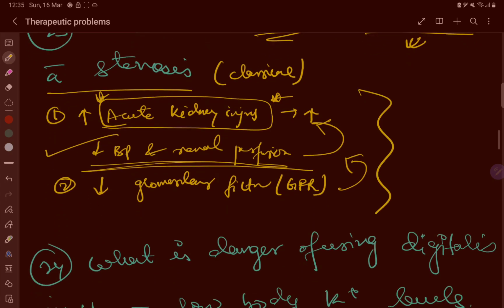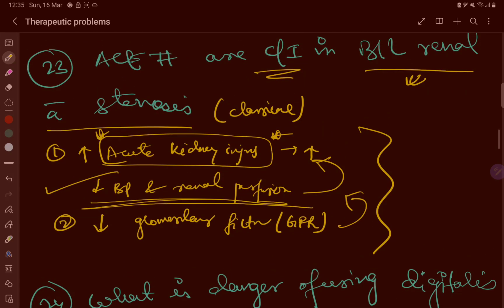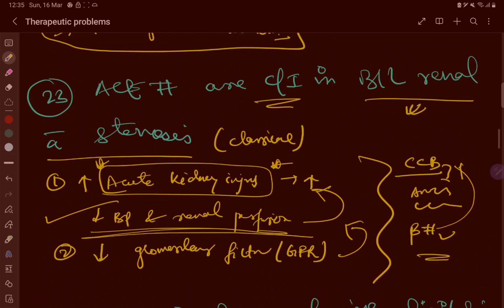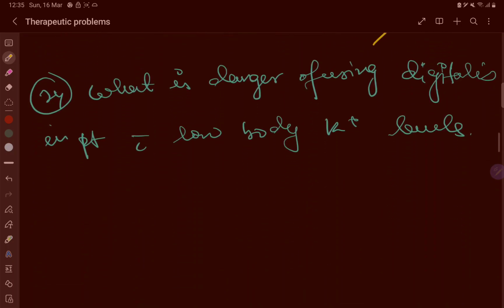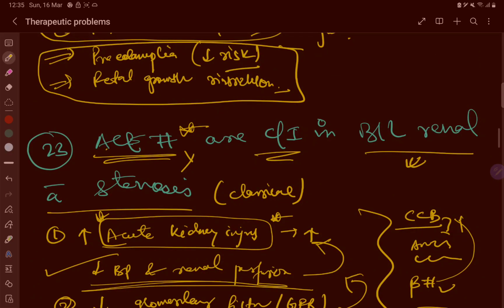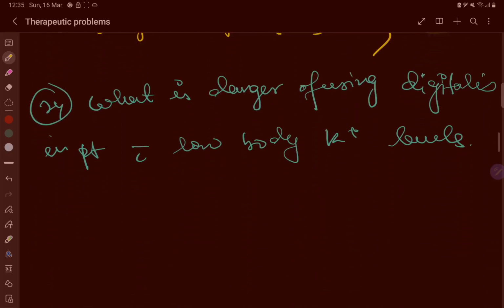So what other drugs can be used for antihypertensive medication in case of bilateral renal stenosis? Calcium channel blockers like amlodipine, cilnidipine. Beta blockers can be used to control the blood pressure, even in combination with other medications like calcium channel blockers or diuretics. So here ACE inhibitors are contraindicated. It's a very important question to be noted down. ACE inhibitors are also not used in pregnancy as a blood pressure controlling agent.